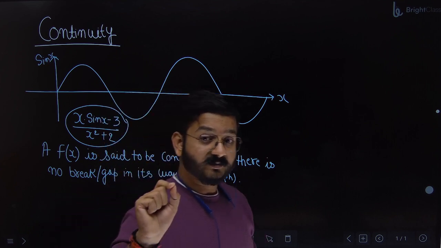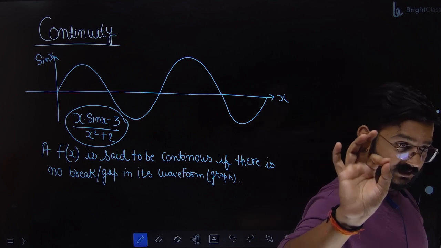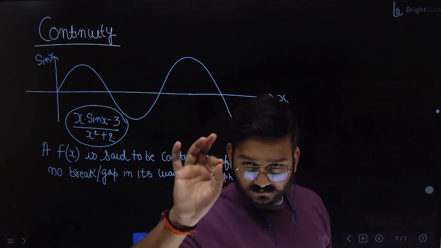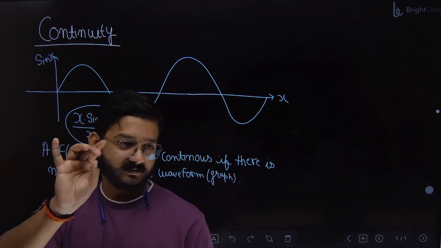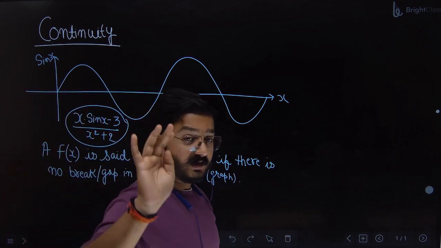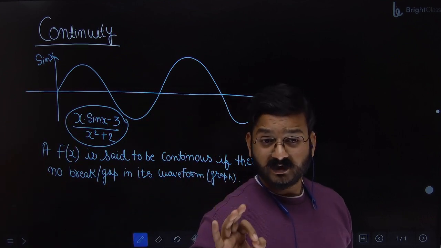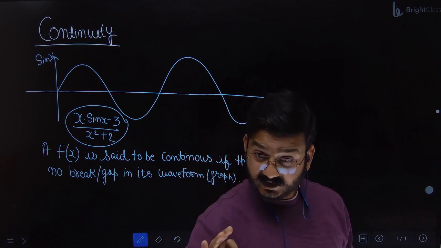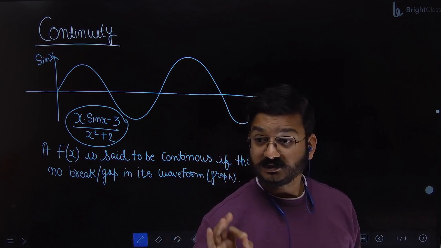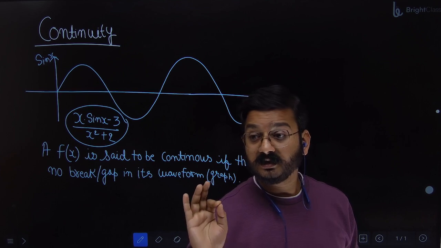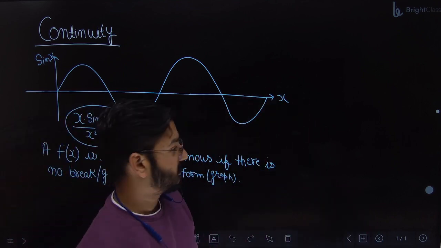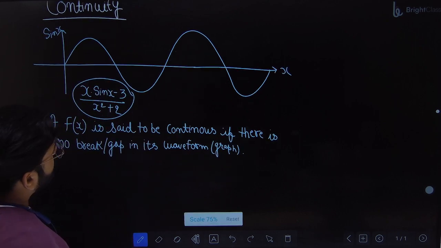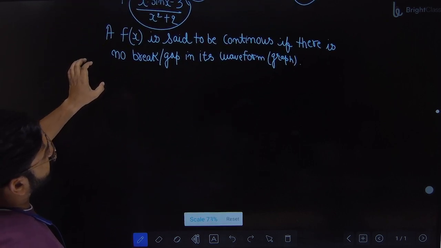So what are the odd multiples of 90? 90, that is pi by 2, 3 pi by 2, 5 pi by 2, 7 pi by 2, 9 pi by 2, 11 pi by 2. So at odd multiples of pi by 2, there is always a break in the graph of tan theta. So at that point, tan theta will be discontinuous. So let's draw the graph of tan theta. Graph should be on your fingertips.